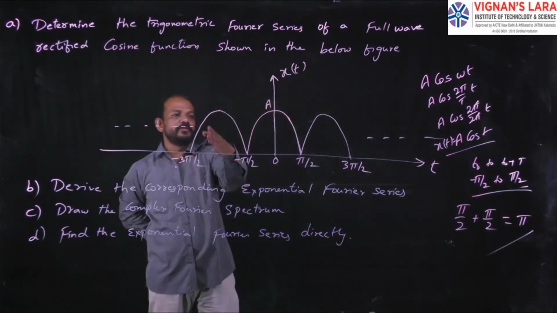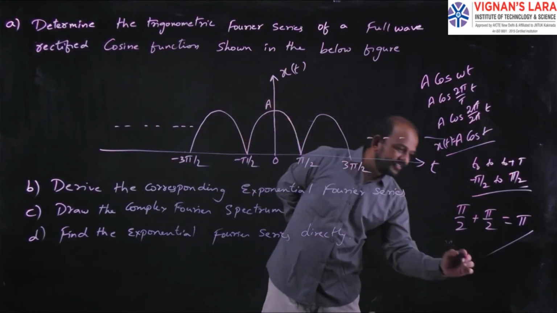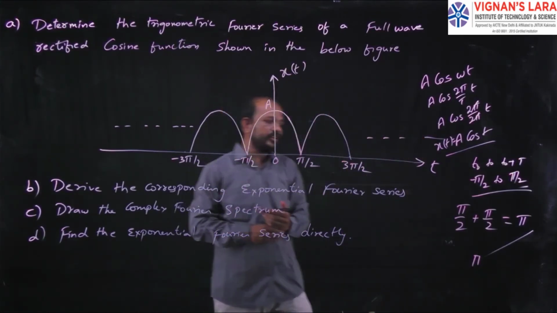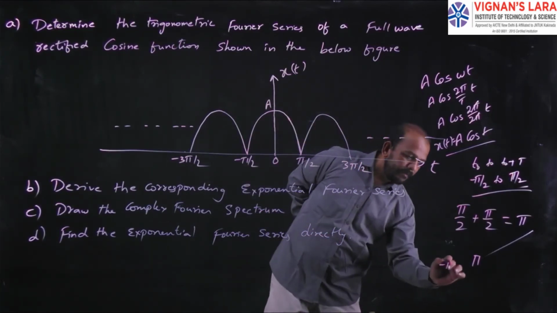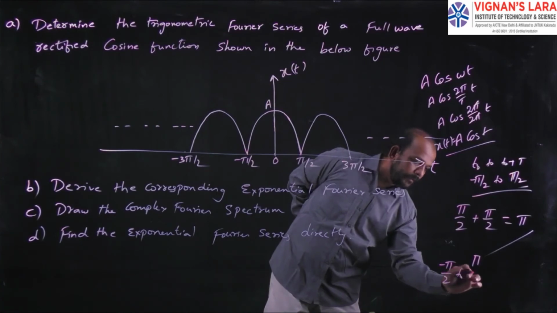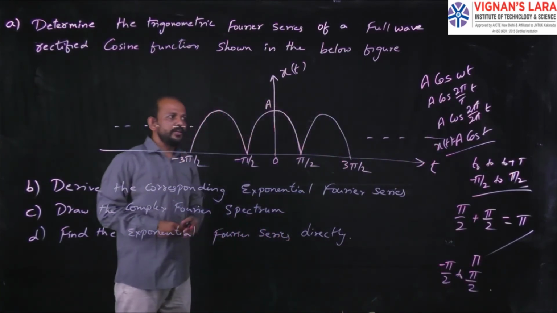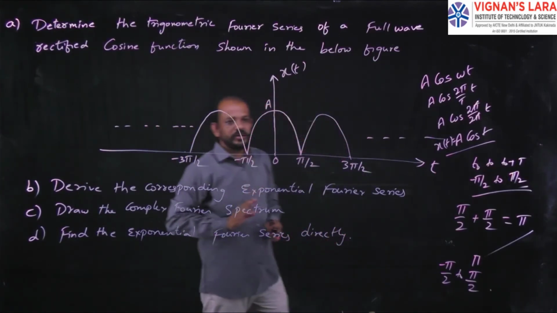So for this full wave rectified waveform, the total period is pi, because after every pi it is repeating. Okay, so the limits are from minus pi by 2 to plus pi by 2. By taking these assumptions, we can do the problem.